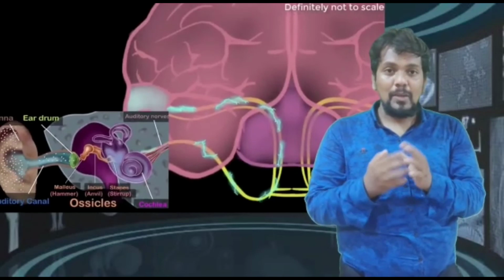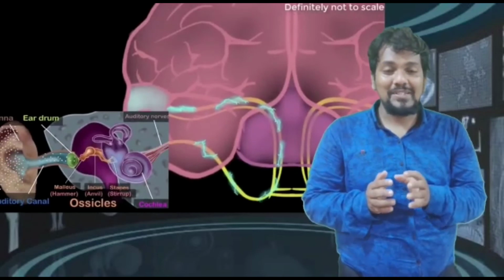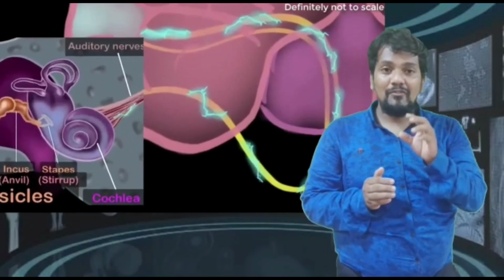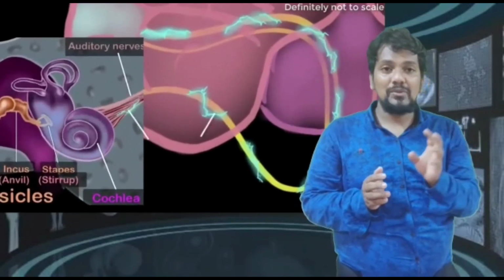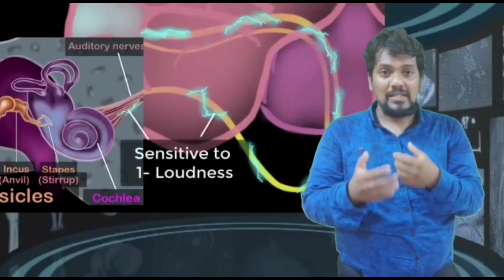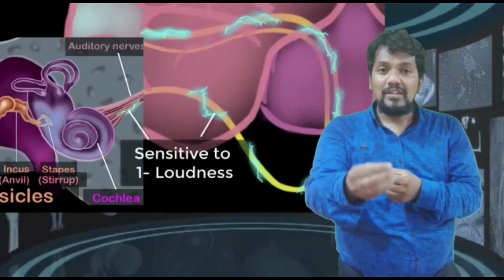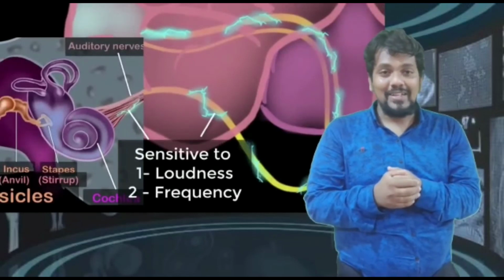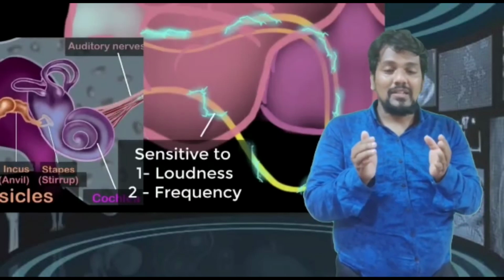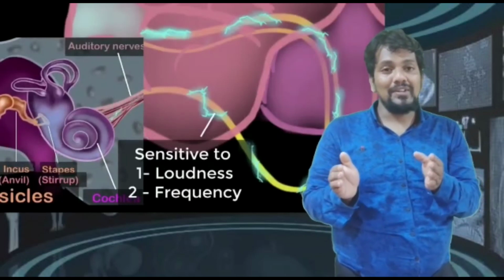tectorial membrane. The neurotransmitter involved here is glutamate. Glutamic acid is the neurotransmitter involved here. And from the tectorial membrane, the information reaches the primary auditory cortex region of the brain, that is the cerebrum, through the nerve known as the auditory nerve. So this is how you are hearing and I am hearing. So this is all about the anatomy of the human ear and the mechanism of hearing.